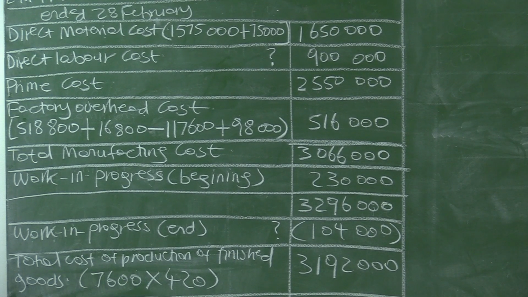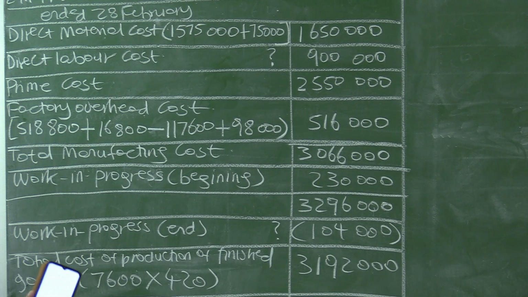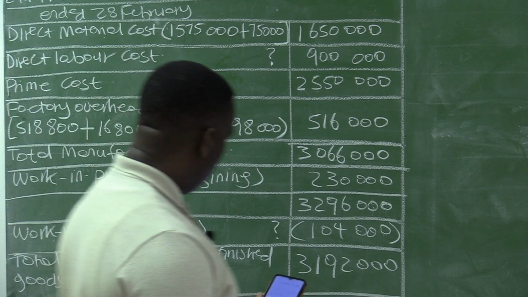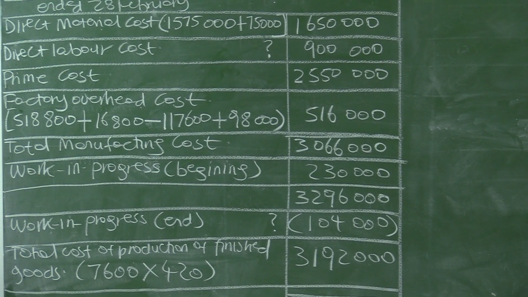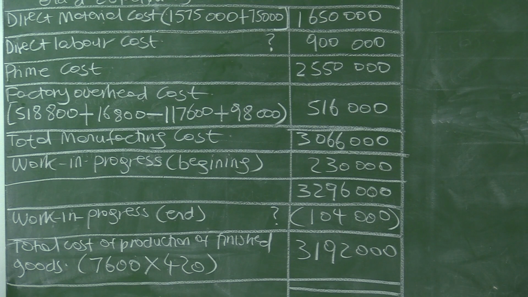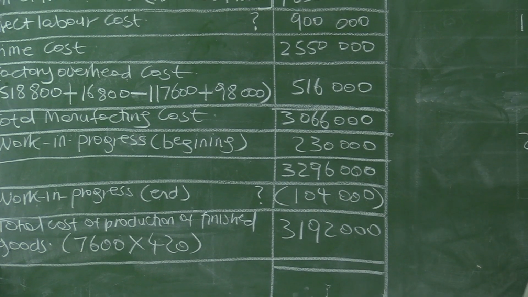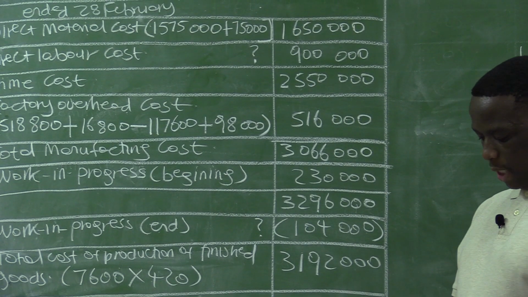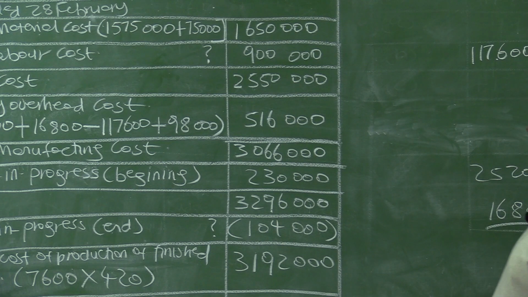You can prove this by taking 3,296,000 minus 104,000. Then the final answer will be 3,192,000, which is our total cost of production of finished goods, 7,600 multiplied by 420.